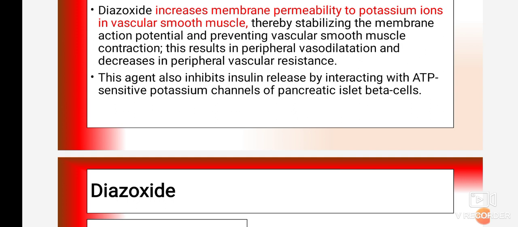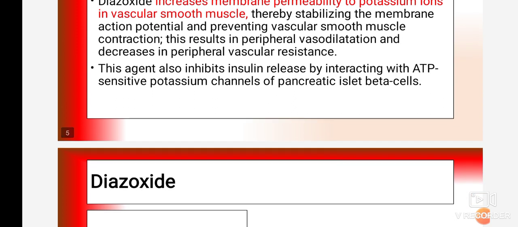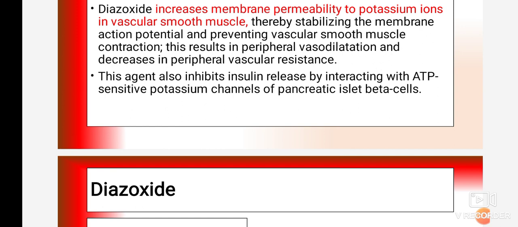Okay, we have seen whenever there is a prevention of vascular smooth muscle contraction, it produces relaxation, and whenever there is relaxation, it produces peripheral vasodilation and decrease in peripheral vascular resistance. So whatever resistance is there to the flow of blood in the blood vessel is known as blood pressure. Okay, so that blood pressure decreases due to the vasodilation.